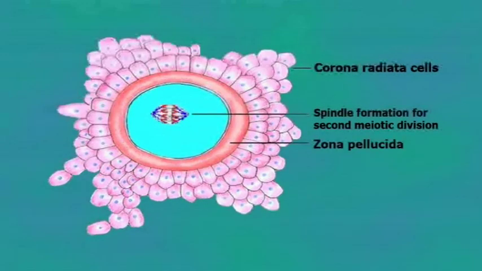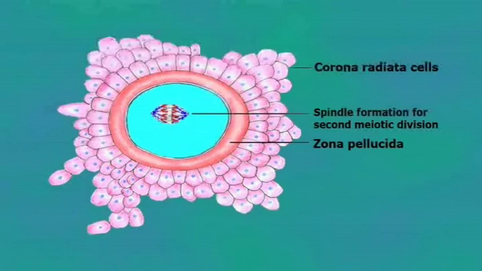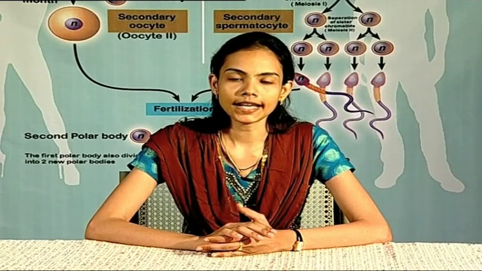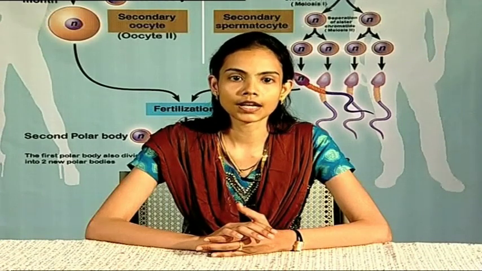Zona pellucida. All mammalian eggs are surrounded by a membrane known as zona pellucida. It is so named because it gives a striated appearance. The striations are due to the presence of microvilli and macrovilli in this membrane. The microvilli are secreted by the egg surface and the macrovilli are secreted by the follicle cells.